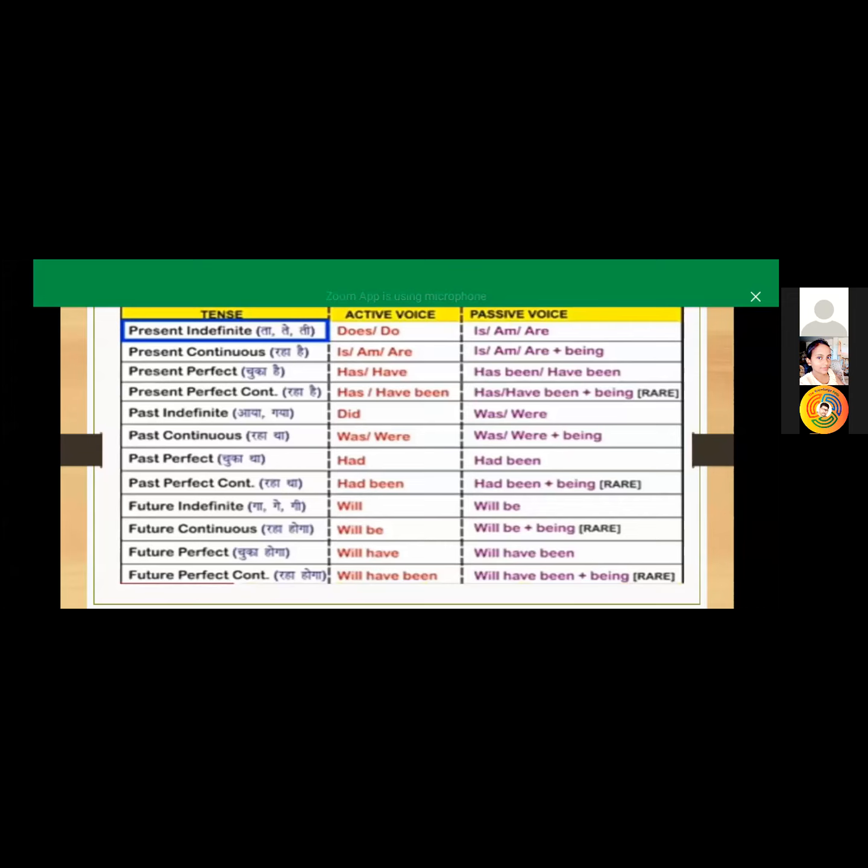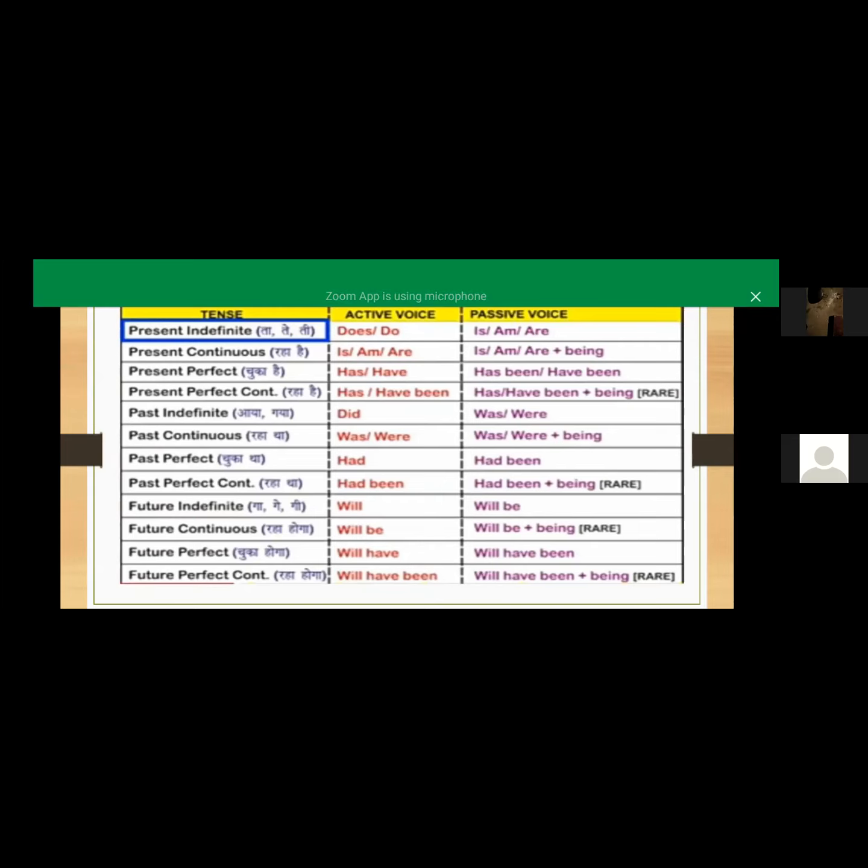So you can clearly see that here I mentioned rare cases. So why am I using the word rare? Because in normal life we do not normally use these sentences in the passive voice. But in grammar knowledge, we should know what the passive voice of that tense will be. So here I mentioned it, but in our real life it is not so useful. So you can rehearse on all this.